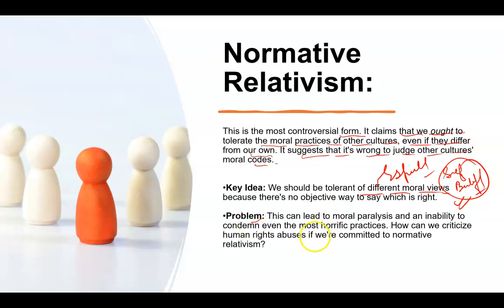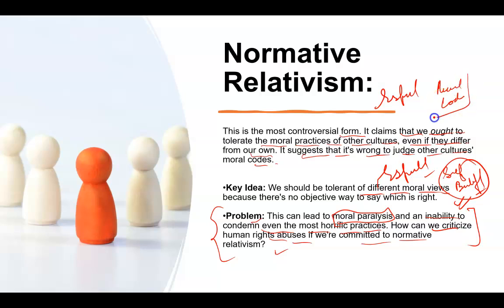So what is the problem here? The problem is that this could lead to moral paralysis and an inability to condemn even the most horrifying practices. How can we criticize human rights abuses if we are committed to normative relativism? This is the problem because this theory says respect others' moral code.